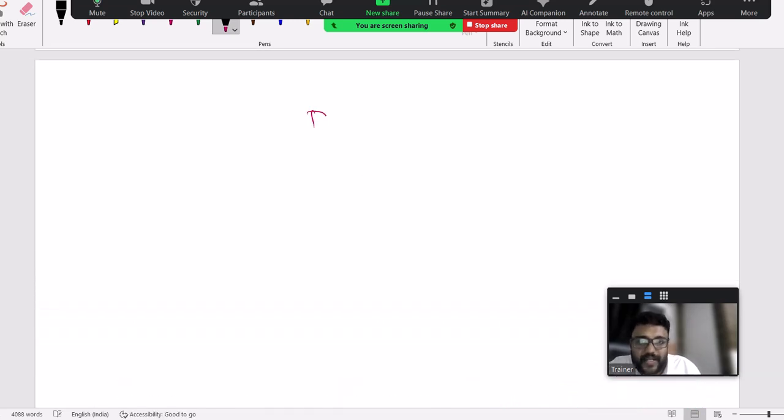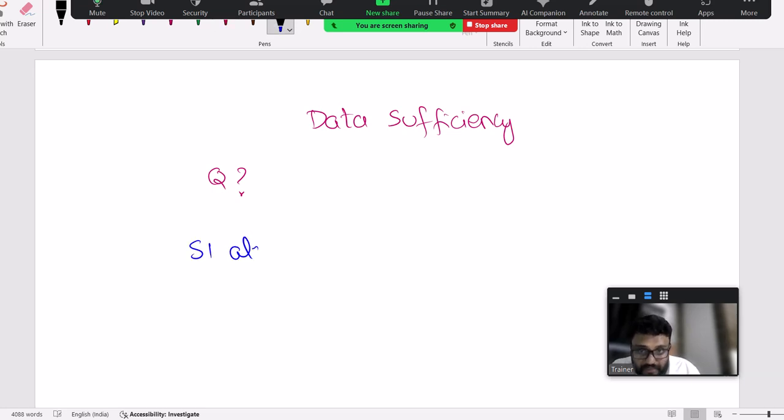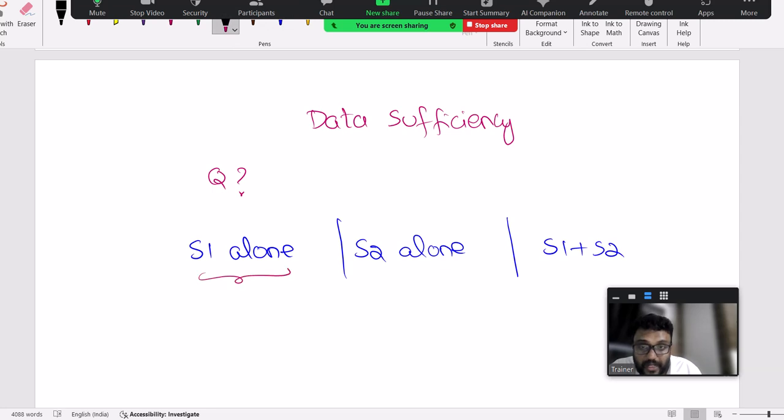So, data sufficiency related questions, what do we actually have to do? To answer the question, there will definitely be some question. To answer that question, what data is required? Whether statement 1 alone is sufficient, or statement 2 alone is sufficient. If alone is not possible, then we have to try together. You should always try alone first, this is mandatory. You have to try one alone, you have to try two alone. If alone is not possible, then only go for together. Data sufficiency.